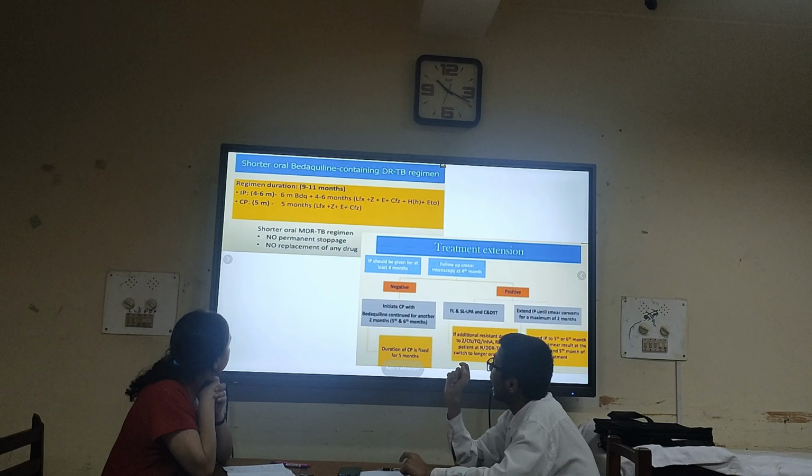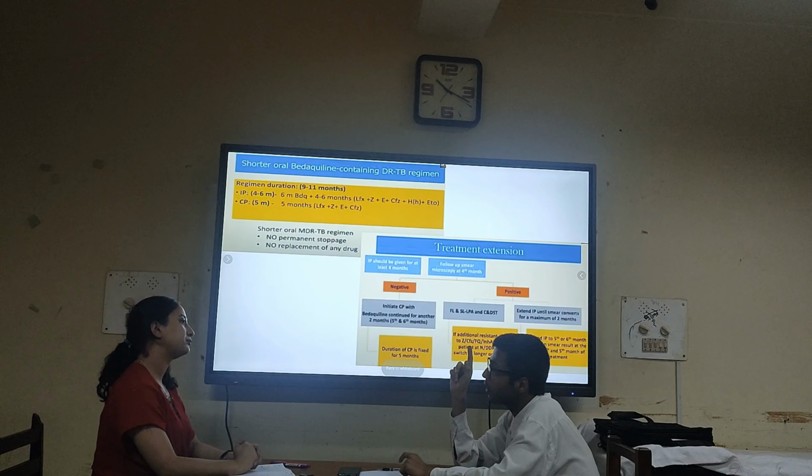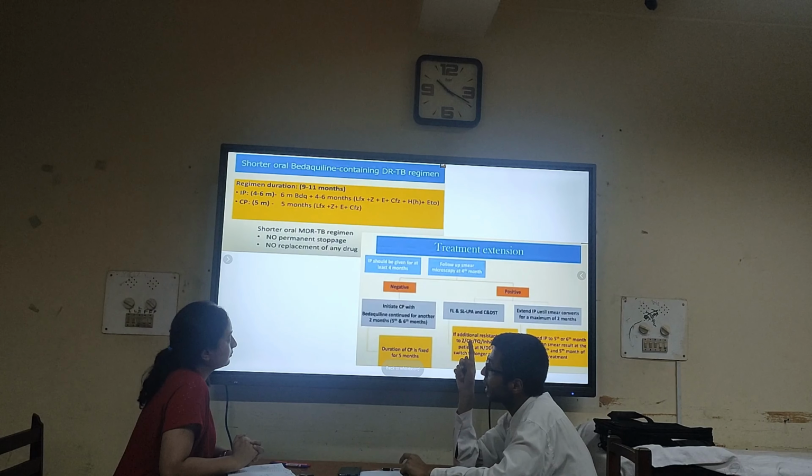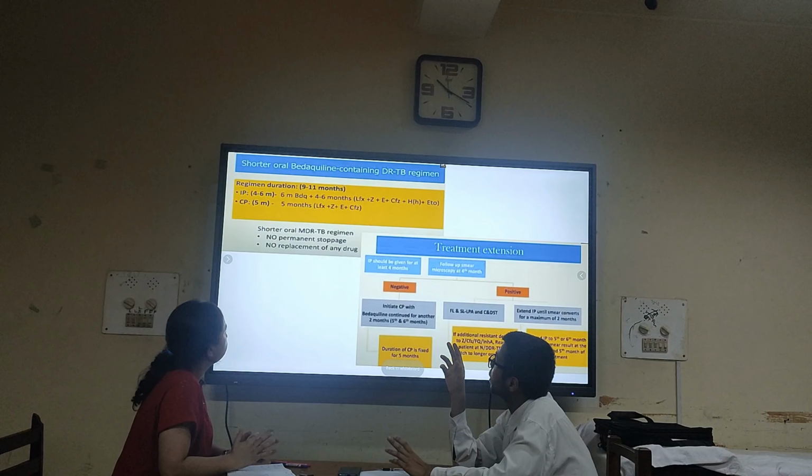In the intensive phase, as we already saw, bedaquiline is one of the group A class, and then the fluoroquinolone, levofloxacin. So bedaquiline plus levofloxacin. In addition to that, from group B, clofazimine. And from group C, pyrazinamide, ethambutol, high dose isoniazid and ethionamide. These we give for 4 to 6 months.